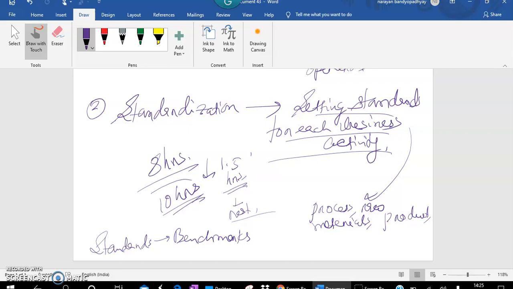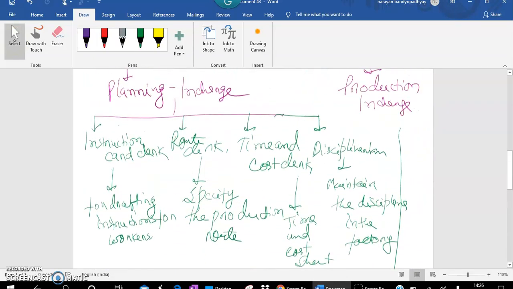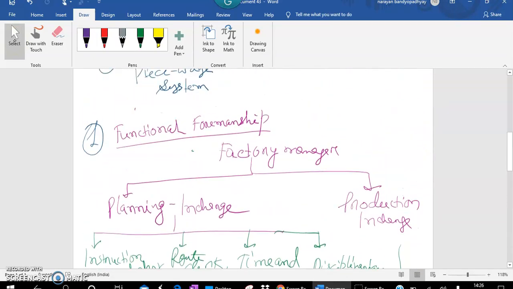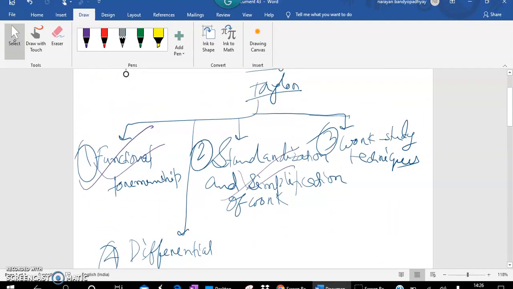So what is the need of standardization or simplification? Standardization and simplification was the point. So let's move there. You can see the point was standardization and simplification. So what does this simplification mean?